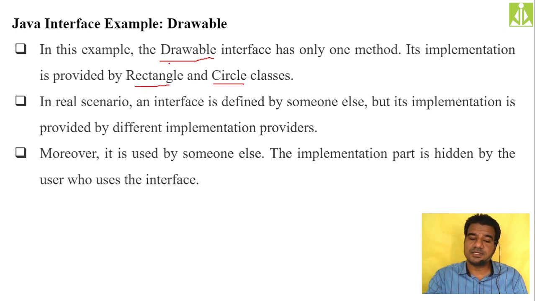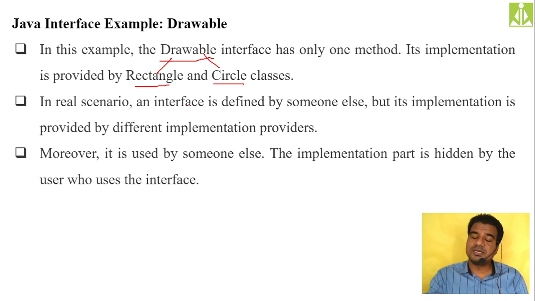So this interface I'm implementing inside the Rectangle class as well as in the Circle class. I will keep one abstract method inside this Drawable interface, and I'm giving the implementation inside the Rectangle class and in the Circle class as well.